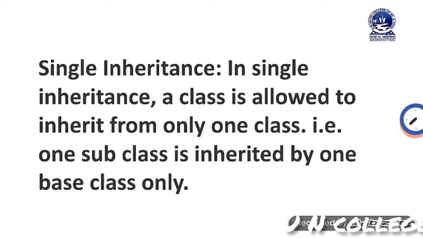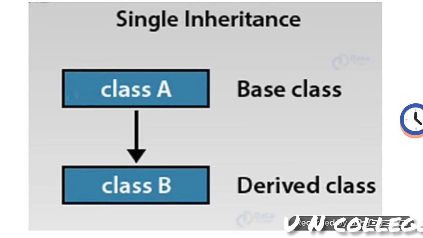In case of single inheritance, a class is allowed to inherit from only one class. It means that one subclass is inherited from one base class only. Or we may simplify it: in case of single inheritance, only two classes are present, one is parent class and another one is child class. Here you can see the diagrammatic representation of single inheritance. In this diagram it is clearly visible that only two classes are present. One is base class, one is derived class. Here I have represented one class as class A and another class as class B.